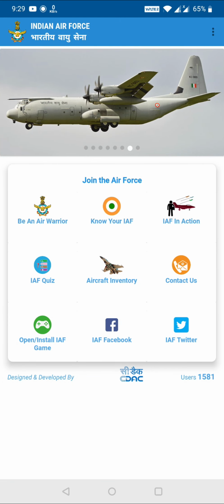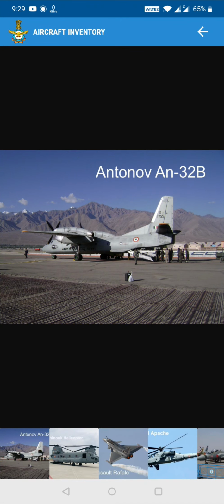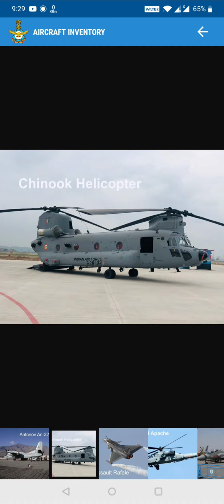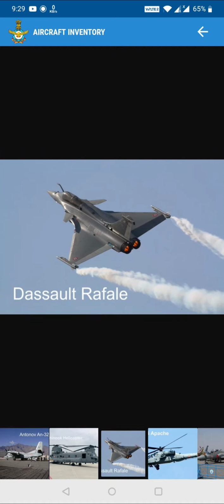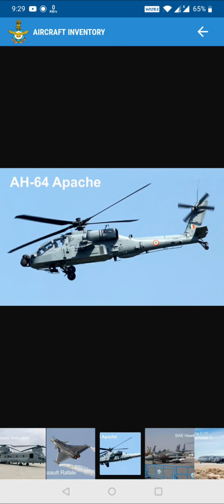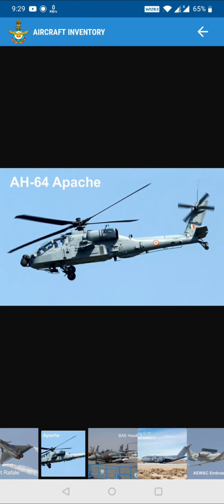Now this is also very important for SSB and your preparation, and if you love to know about your Indian Air Force. So we have AN-32, Antonov AN-32, then we have Chinook helicopter. So what all aircrafts we have in Indian Air Force? Apache. So it would be very easy to remember these aircrafts. They have the picture over here, and then we have the name also. So you can see, okay, this is Apache. It looks like this.